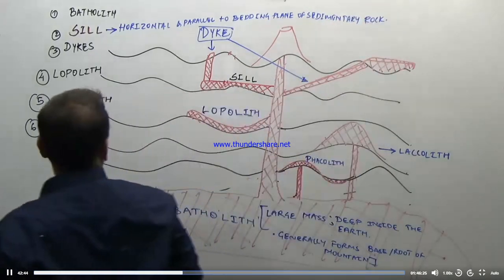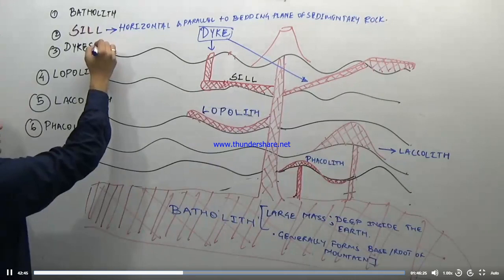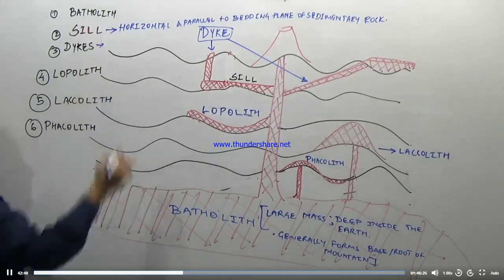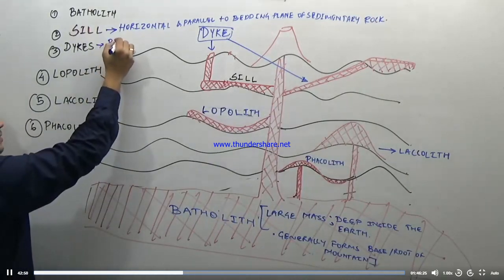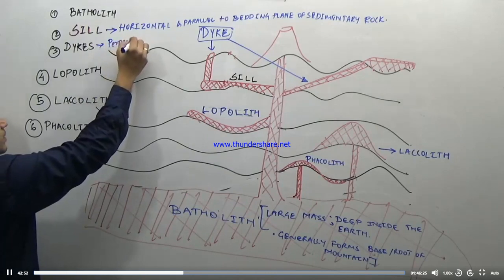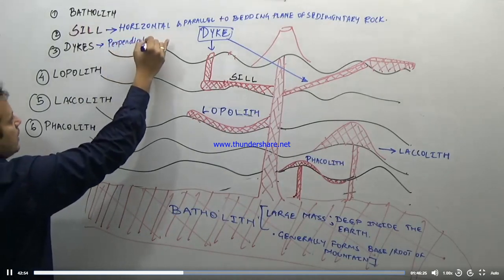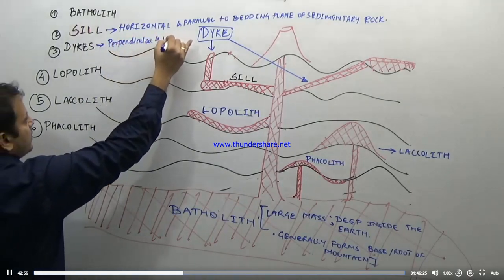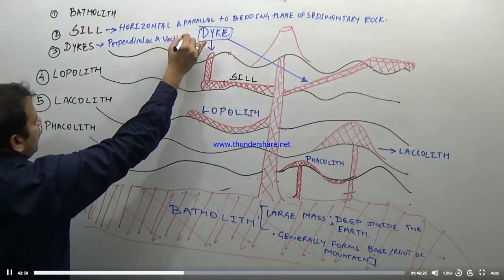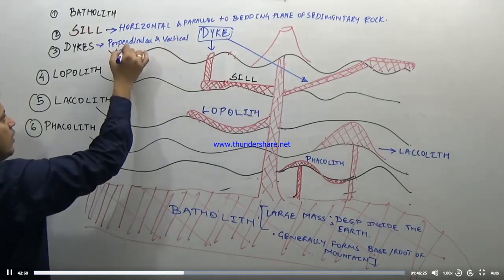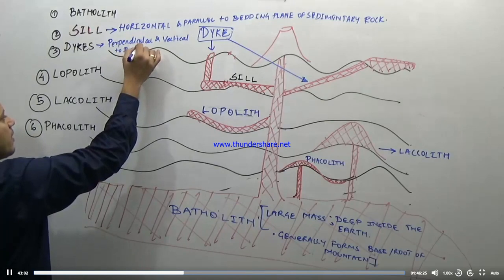Rock is sill. What is a dike? Dike is perpendicular and vertical. Vertical to what? Bedding planes of sedimentary rock.